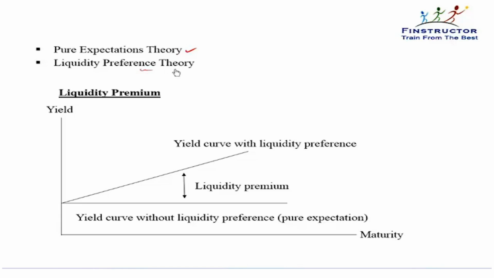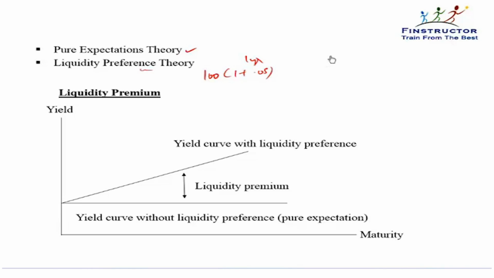The liquidity preference theory says that people prefer liquidity. That is, if I was to lend my money for 1 year, then I'm okay charging a slightly lower rate, because in 1 year I'll get my money back.